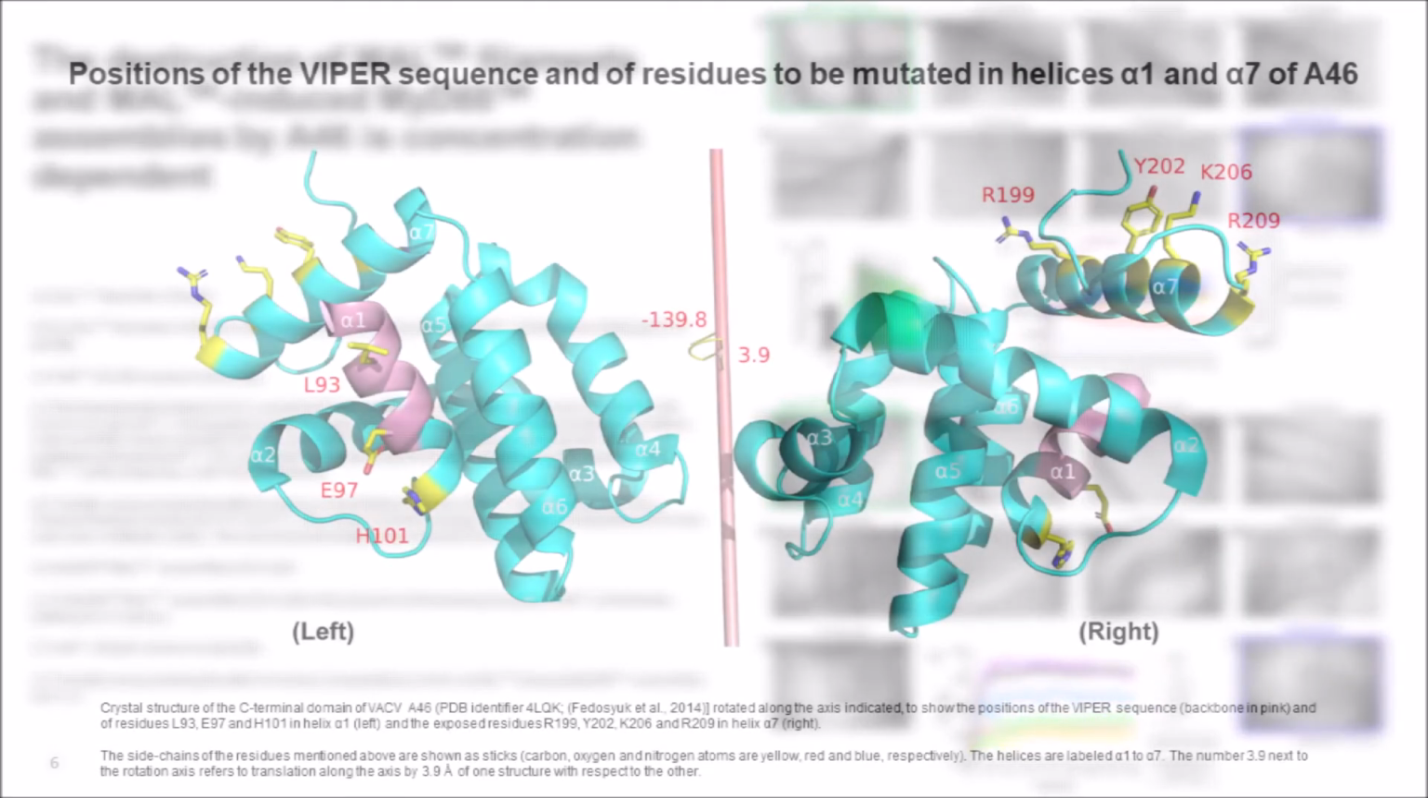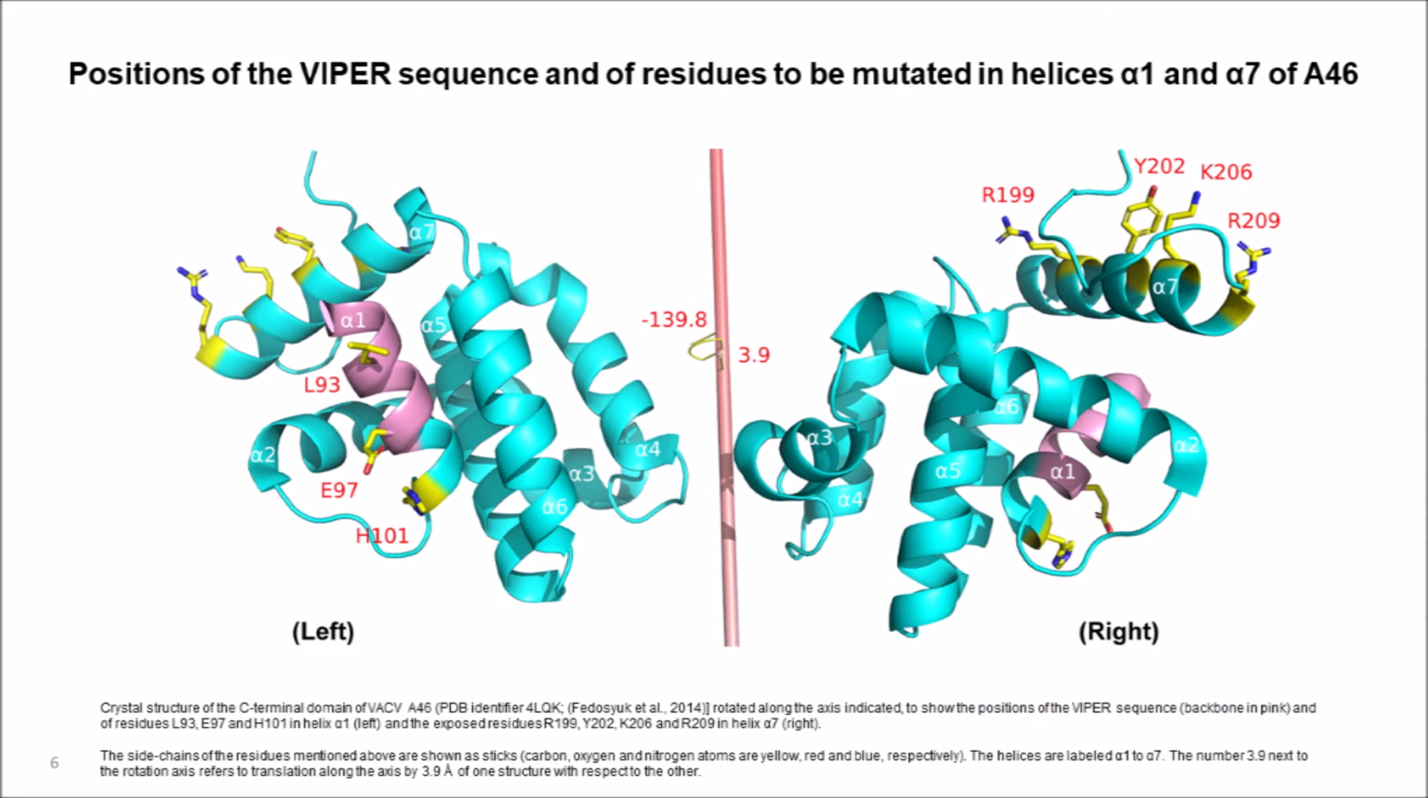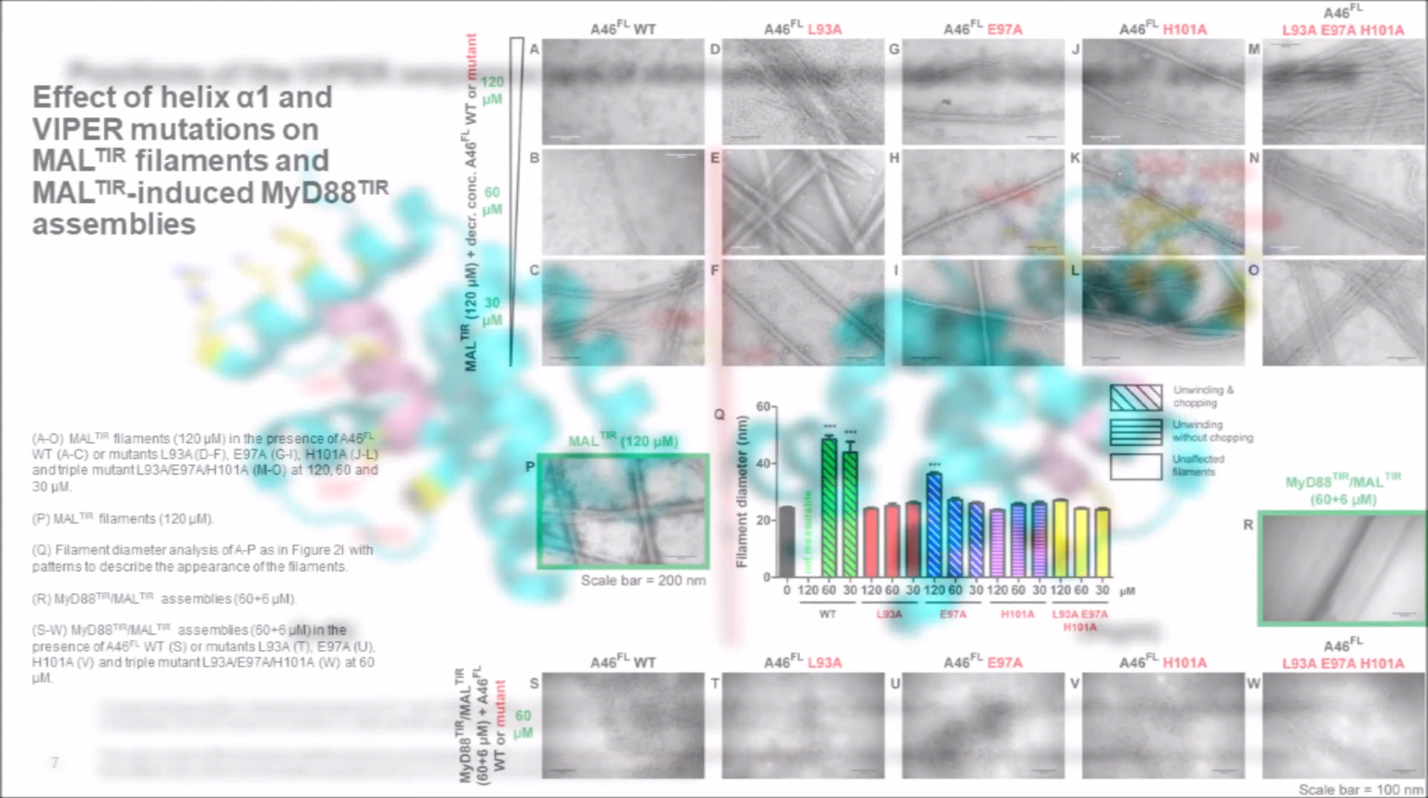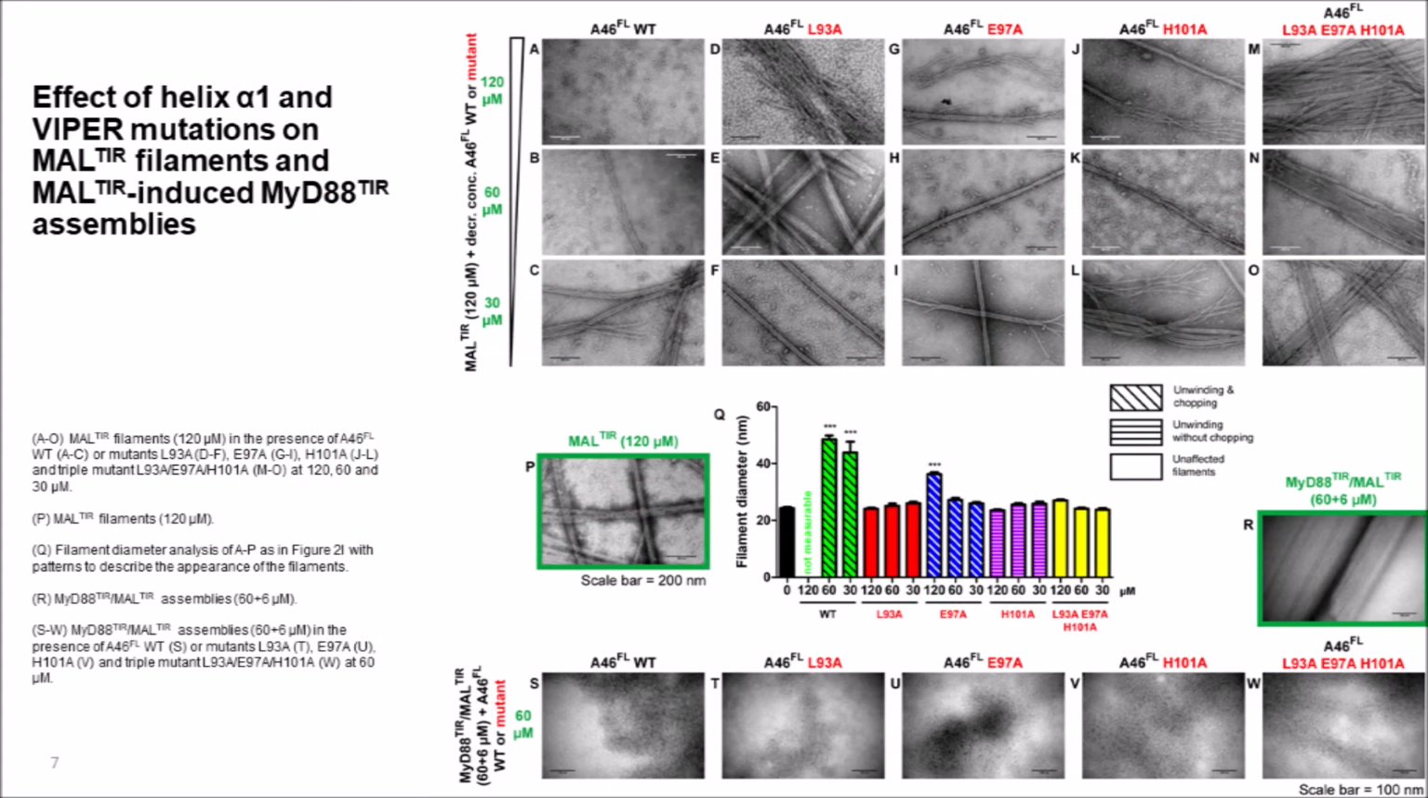Based on previous interaction data and on our knowledge of the A46 structure, we performed mutational analysis of residues on helices alpha-1 and alpha-7 of full-length A46. We demonstrated that all our alpha-1 mutants showed an attenuated or abolished effect on MAL assemblies, whereas neither one showed a different phenotype than wild-type A46 on MyD88 assemblies.